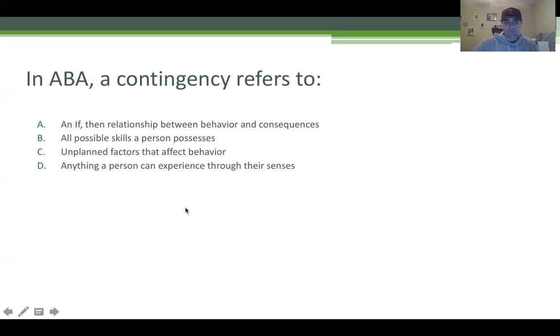B, all possible skills a person possesses. No, that is their repertoire. C, unplanned factors that affect behavior. No, we know what a contingency is. It's not unplanned factors that affect behavior. D, anything a person can experience through their senses. Again, no, that would be a private event, like your smell and your hearing. Those are private. But regardless, it's not a contingency. A contingency is an if-then relationship. If you do your homework, then you get iPad time.